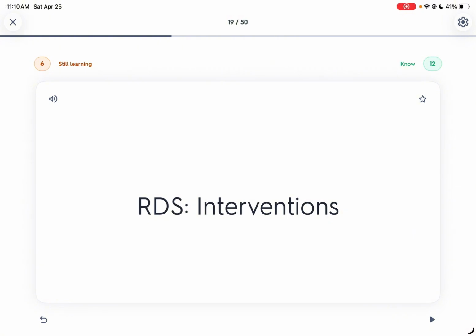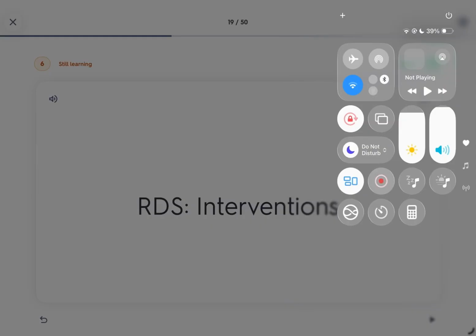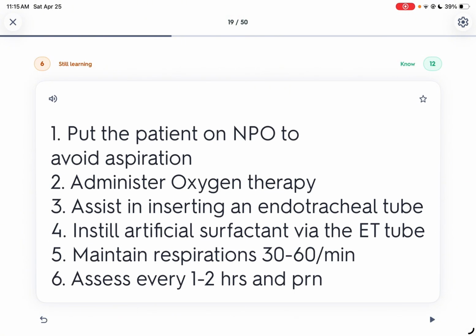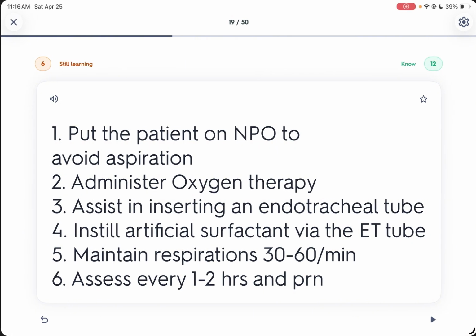We provide patient with what? We treat RDS. Mag-oxygen ta, oxygen therapy. Put the patient on NPO. So number 1, ipa-NPO dyan na to siya para ma-avoid siya aspiration. So mag-administer tag oxygen therapy. Number 2, assist in inserting an ET tube. So as a nurse, mag-assist ta para i-ET tube ang bata.